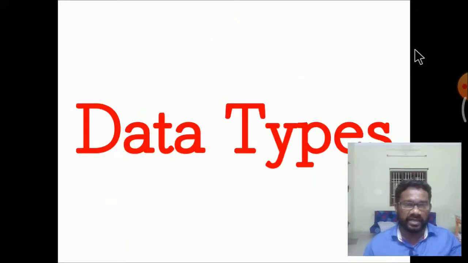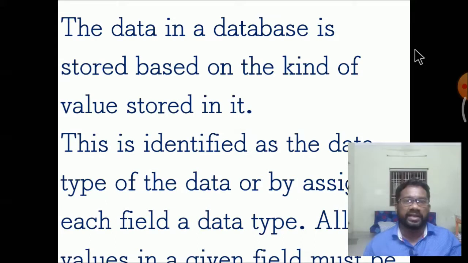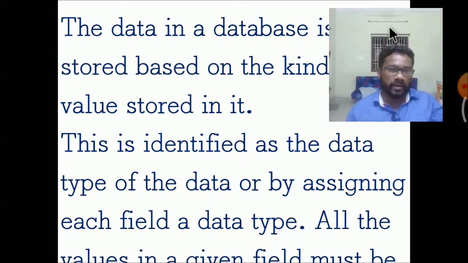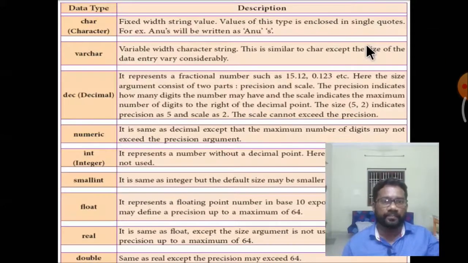Data types. What are data types in SQL? Data in a database is stored based on the kinds of values stored in it. This is identified as the data type of the data, by assigning a data type to each field or each record. All the values given must match their field type.